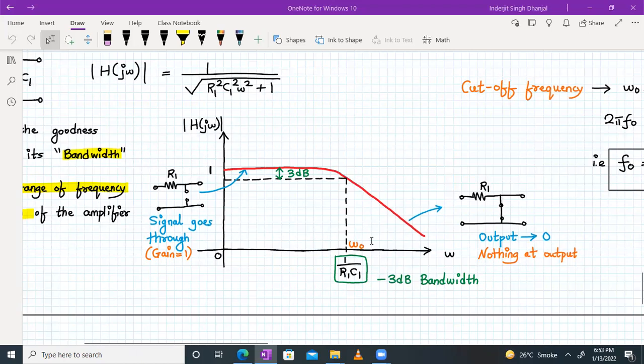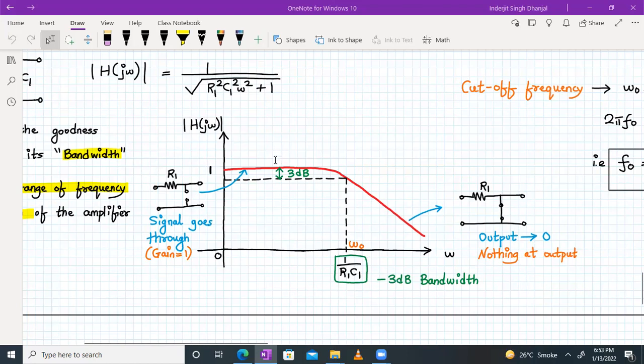And for any frequency greater than omega naught, your output will be tending towards 0. That means we'll get nothing at the output, as we have predicted earlier. And omega naught is nothing but your cutoff frequency or minus 3 dB frequency. It is equal to 1 upon R1 C1. You will see how we got that.